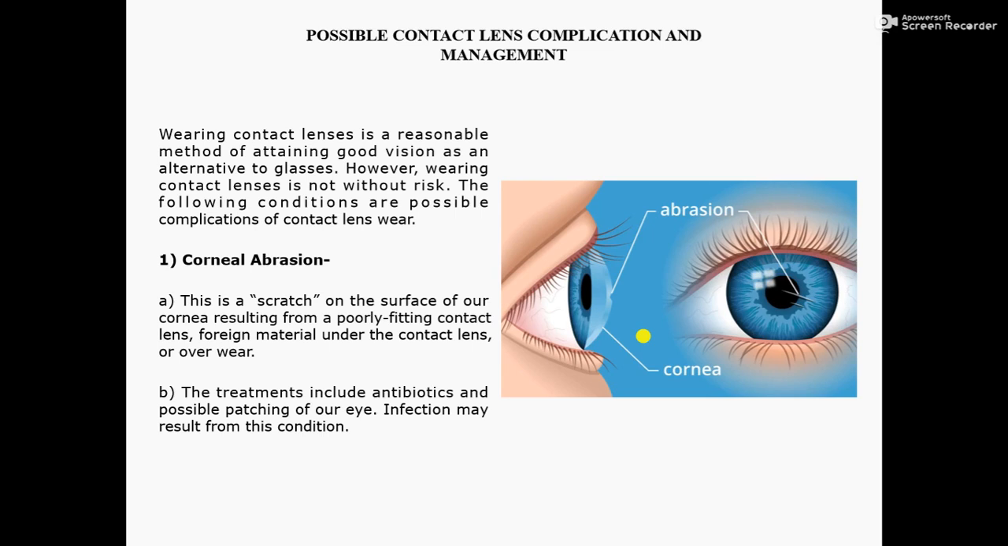Number 1. Corneal abrasion. This is a scratch on the surface of our cornea resulting from a poorly fitting contact lens, foreign material under the contact lens, or overwear. The treatment includes antibiotics and possible patching of our eye. Infection may result from this condition.